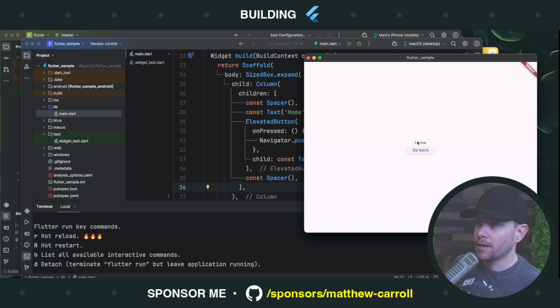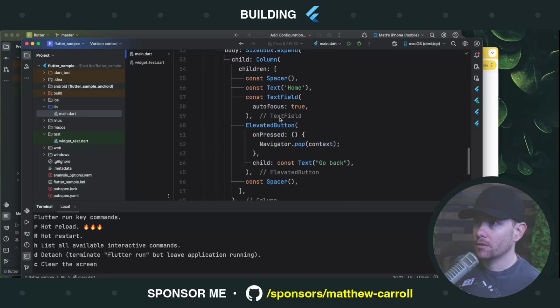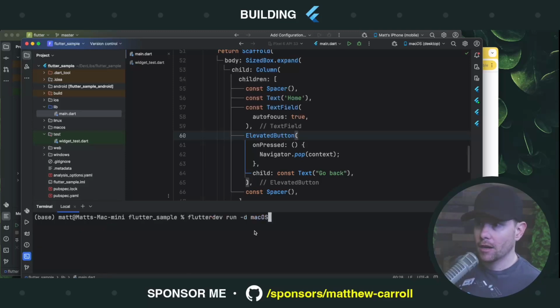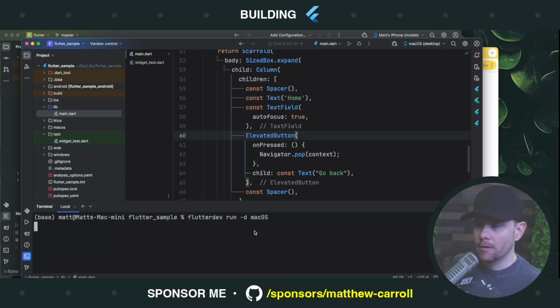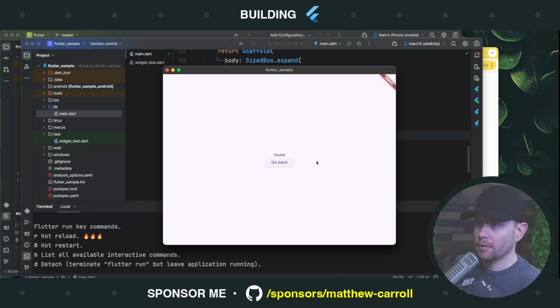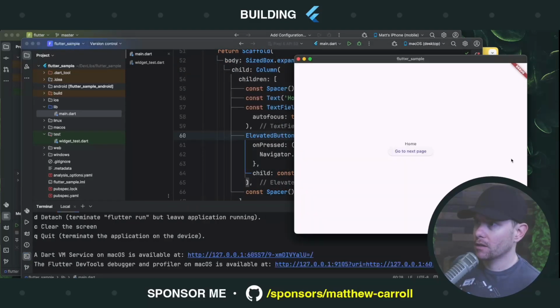If we go to next page, oh, I realize I commented something out earlier that needs to come back. So actually, that's weird. That text field should have been visible. I'm seeing some weird stuff today in terms of things being out of date. I don't know if this is problems with the master branch right now or what. But we should have seen a text field right there. So let me run the same app again. Let's see if it picks up the differences this time. Okay, page 1. Nope. Let me do a hot restart then and see if it picks it up. I don't know what the issue is here.